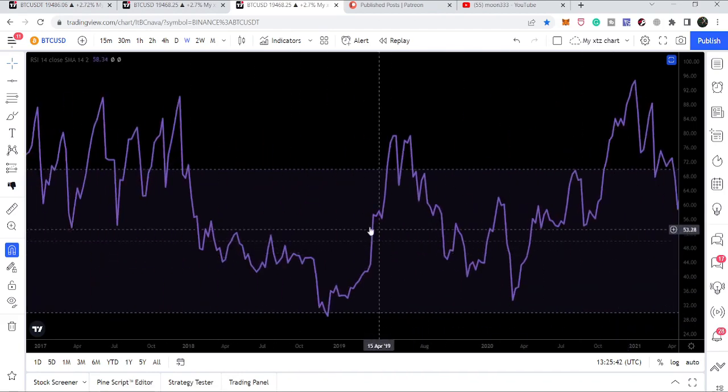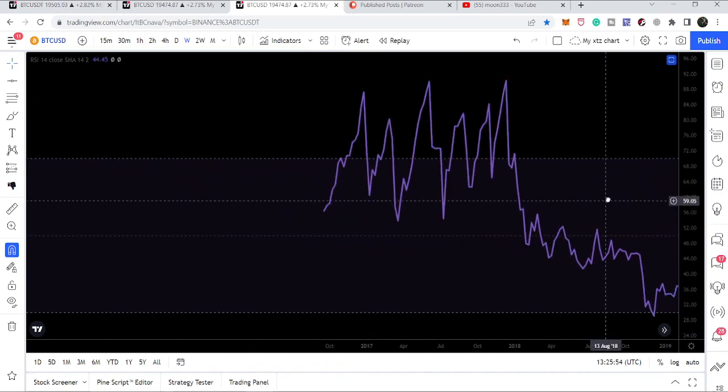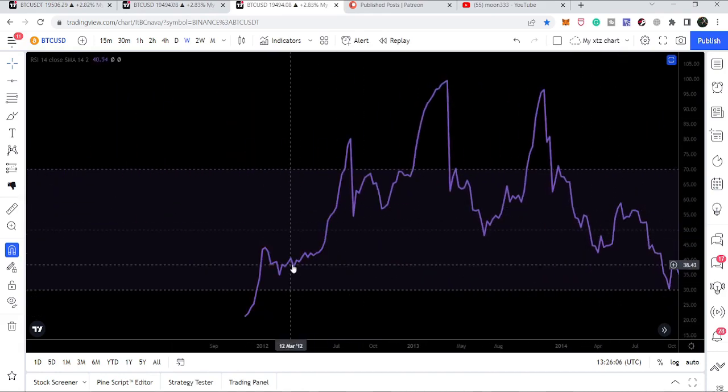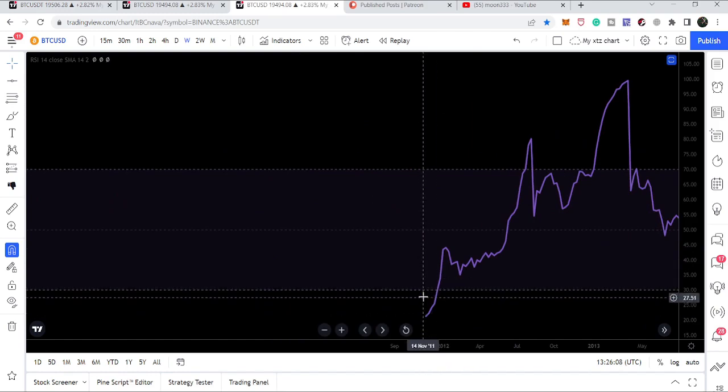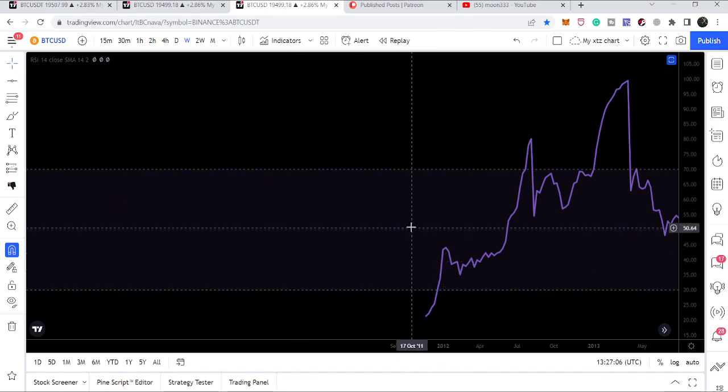Now if we move back, in December 2018, you can see RSI entered the oversold zone, and the value was 29.04. And moving back, we can see here back in January 2015, the value of the RSI was 27.54. And if we move back more than this, then here RSI first appeared. So if we include this value as well, then it is happening for the fourth time in the history of Bitcoin.